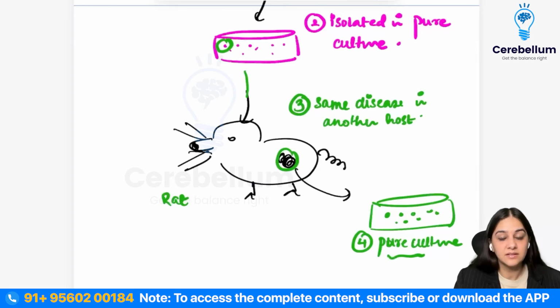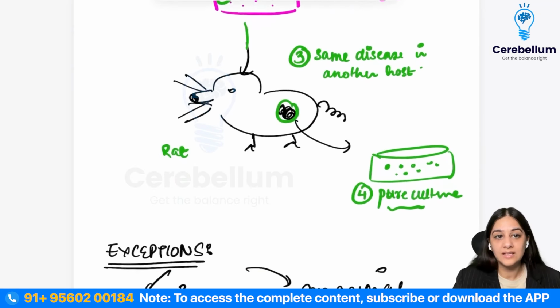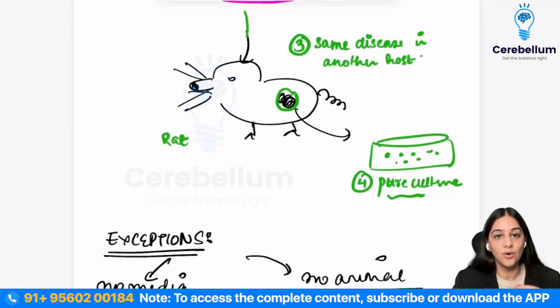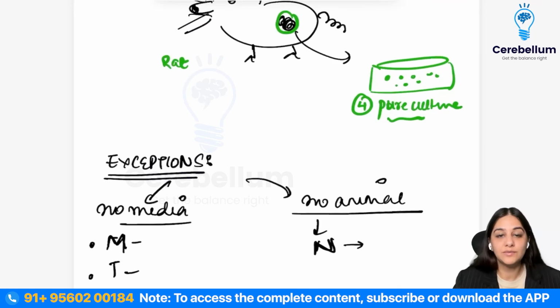Now there were certain exceptions, and these exceptions were mainly based on what? That if we did not have a media to isolate the organism, or if we did not have an animal model for that organism. So we have two particular organisms for which we still don't have any artificial media to grow them. So we can't isolate them in pure culture, so postulates number 2 and 4 can't apply.